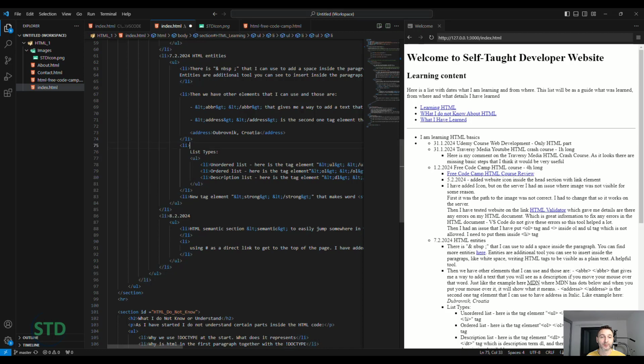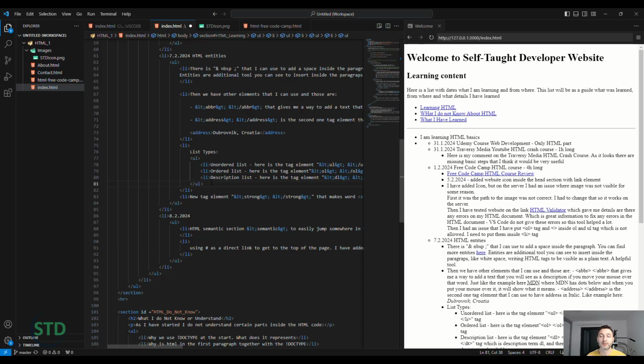So you cannot put the list, put the closing tag here, and then below that use an unordered list and then close the list again. It's not possible because you will get an error. You need to have the starting tag of the list, and inside put the unordered list, and then the closing tag. I didn't know this, but I saw it when I tested with the HTML validator website. It said that I cannot use that.